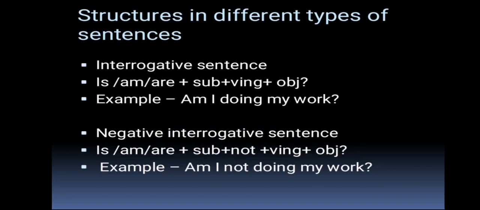Now in interrogative sentence, helping verb, that's is, am, are, plus subject plus verb in ing form plus object. The example is, am I doing my work? Now the last structure, negative interrogative sentence, helping verb plus subject plus not plus verb in ing form plus object. For example, am I not doing my work?